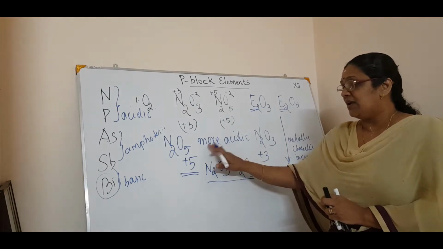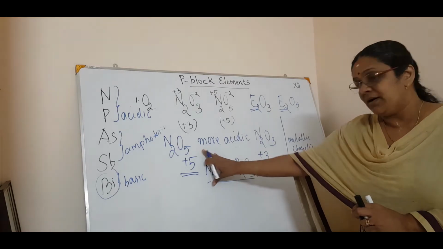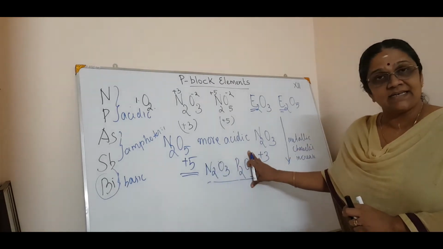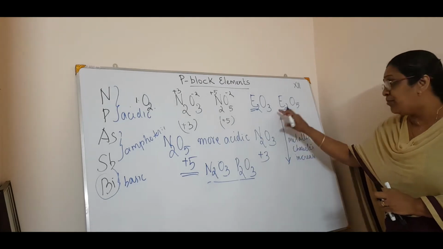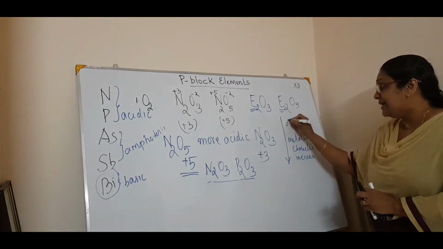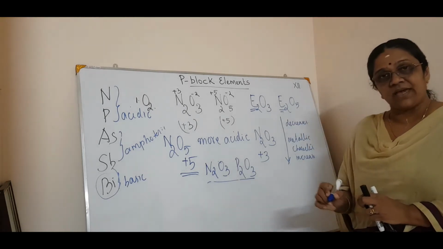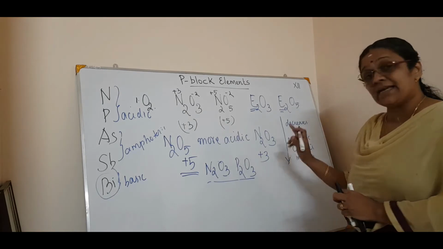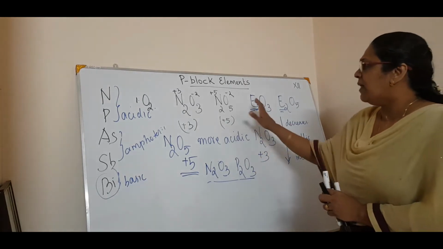Here only two things are there. Greater the oxidation number, greater will be the acidic character. And as we move from top to bottom in the group, the acidic character decreases. Why? Because the metallic character increases. Okay, so that's all about the oxides.